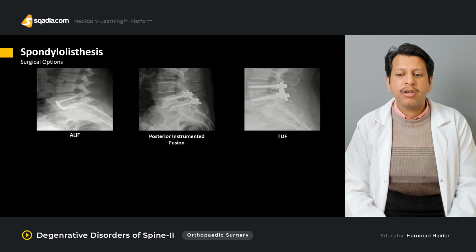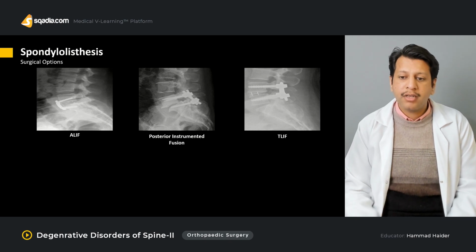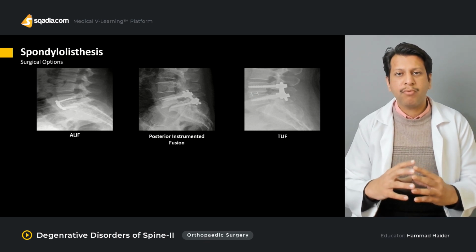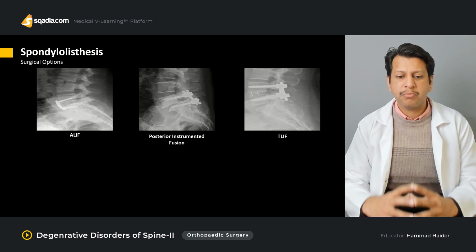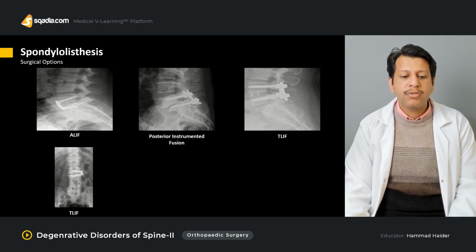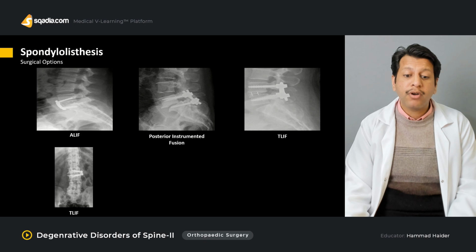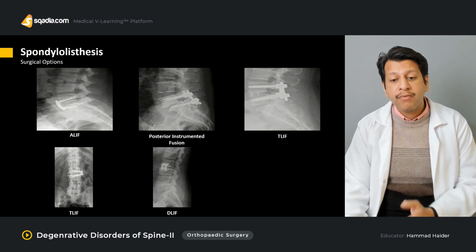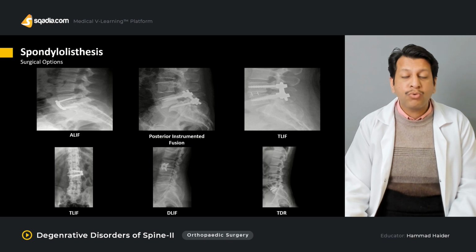Another option is transforaminal lumbar interbody fusion, in which you can place a cage, so that not only do you correct some form of hyperlordosis, but you also fix the spine. Then the next options include discectomy along with lumbar interbody fusion, and total disc replacement.